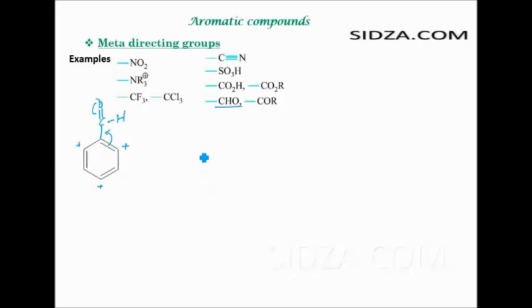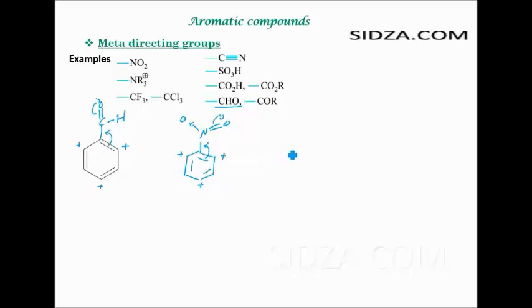Suppose we take an example of benzene, and then you attach a nitro group to it. Here this electron pair will shift over here, the pi bond will shift in this direction. You get a positive charge at the ortho, and then the same positive charge resonates at the other ortho and the para positions. So the electrophile will only attack at the meta position.